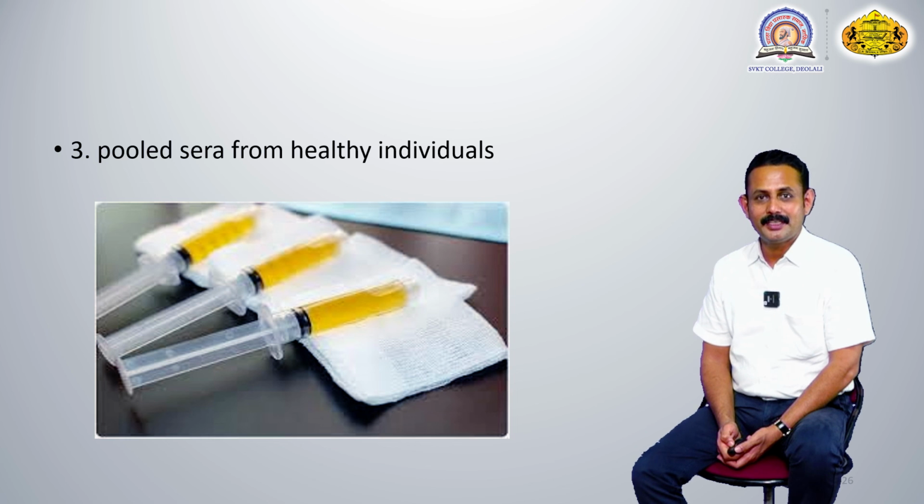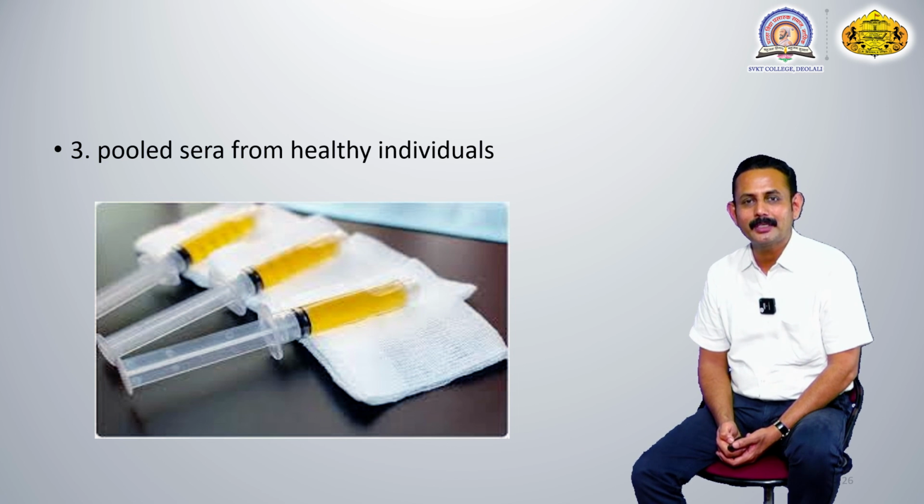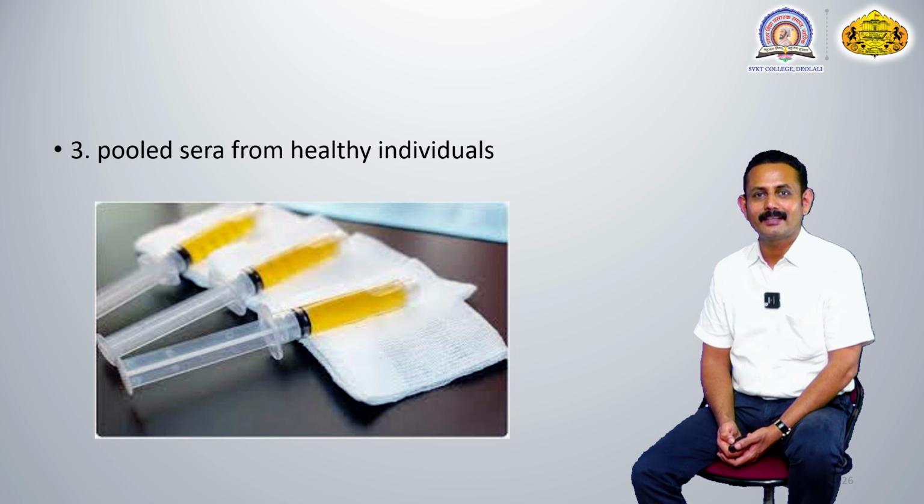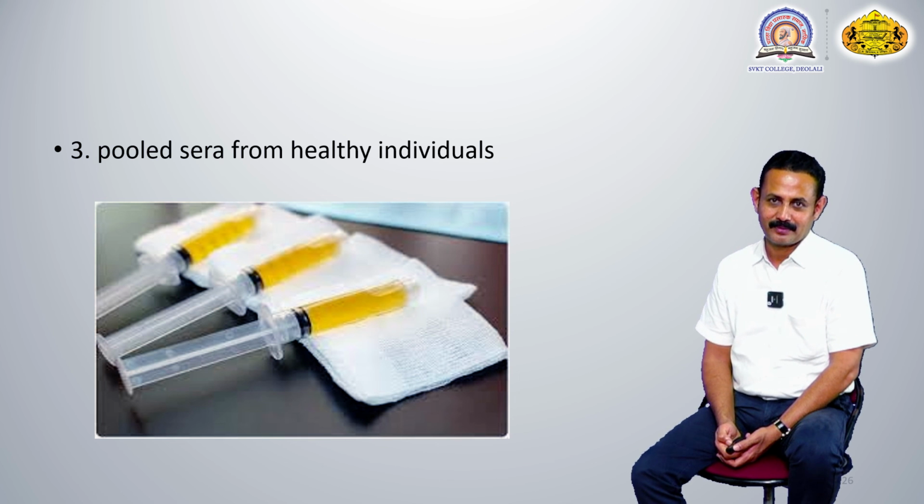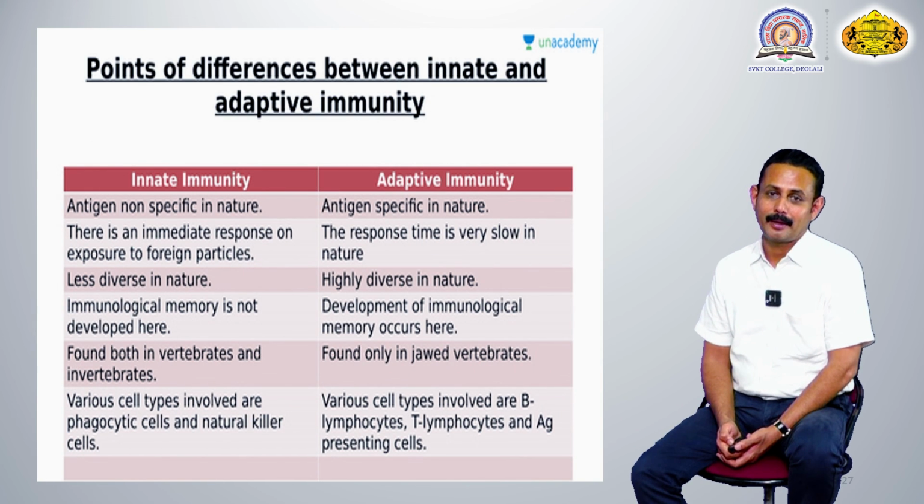Means those individuals who are very healthy, whose immune system is very strong in nature. From them the plasma or serum is taken, and it is introduced into the immunologically passive individual, so that they will get protection against different types of infections. So these are the different examples of artificial passive immunity.